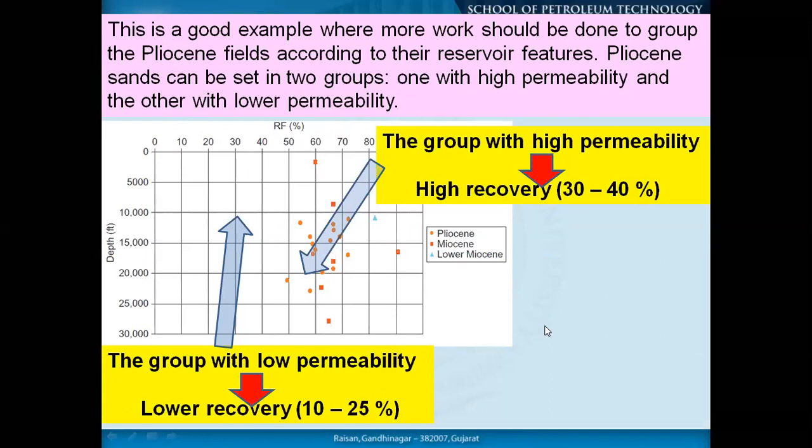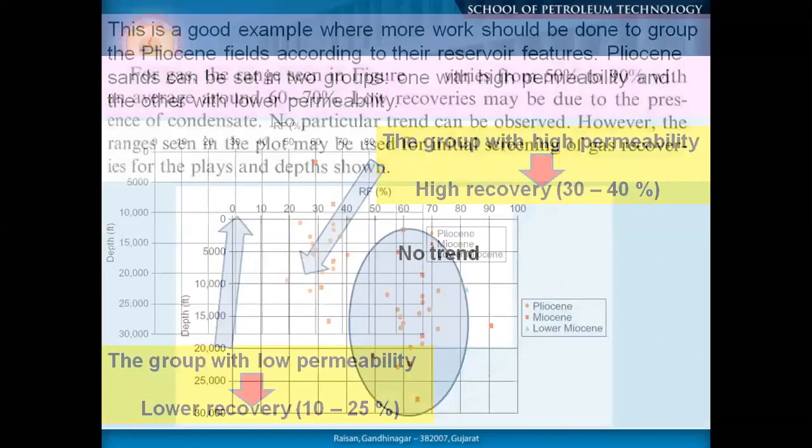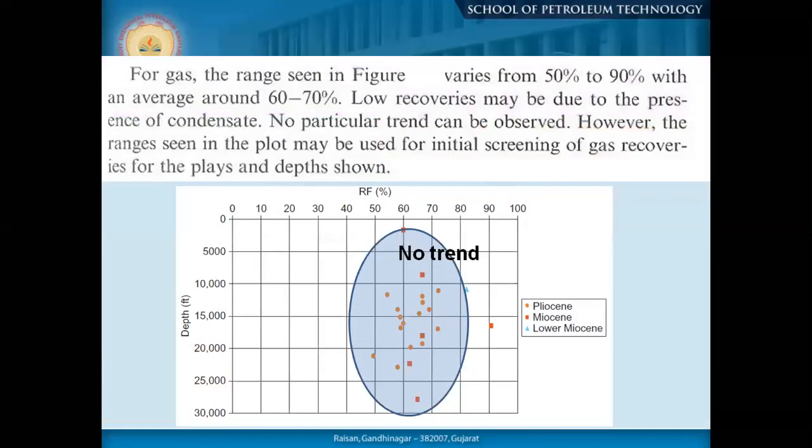So depending on your petrophysical parameters, you can judge in the initial stage of a field how you should go ahead in exploiting your reservoir in a specific pattern and more logically. In this figure, the recovery factor varies from 50 to 90%, with an average of 60 to 70%.